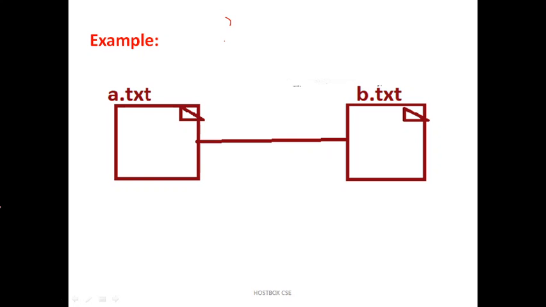Whenever you print, it goes and prints on the sheet. Let's take a very simple real-time example. Let's assume that I have a file called a.txt, that's the source file, and another file called b.txt, that's the destination file. Let's assume that in the file a.txt I have a message like welcome India. I want to copy the entire information to the new file called b.txt.